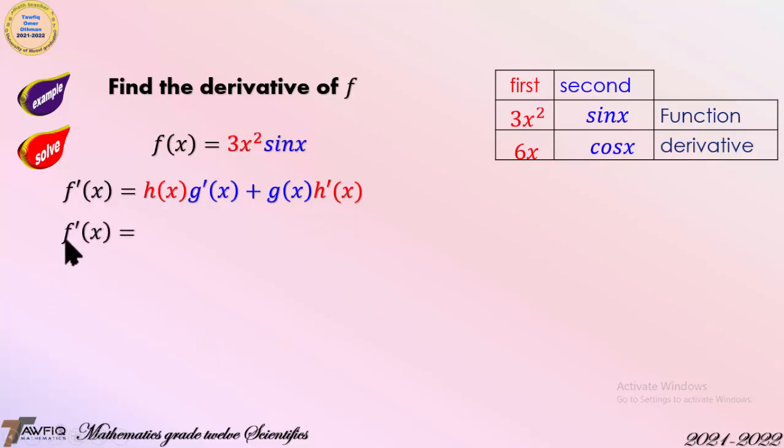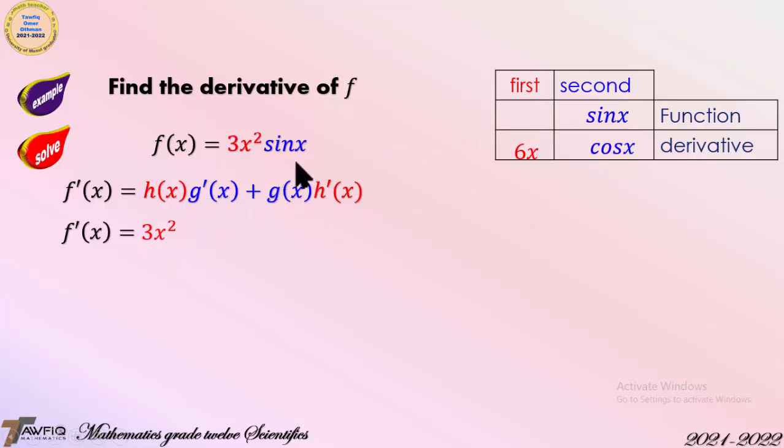So f prime of x is equal to, where h(x) is the first one, 3x squared right here, then g prime of x, which is the derivative of the second one.